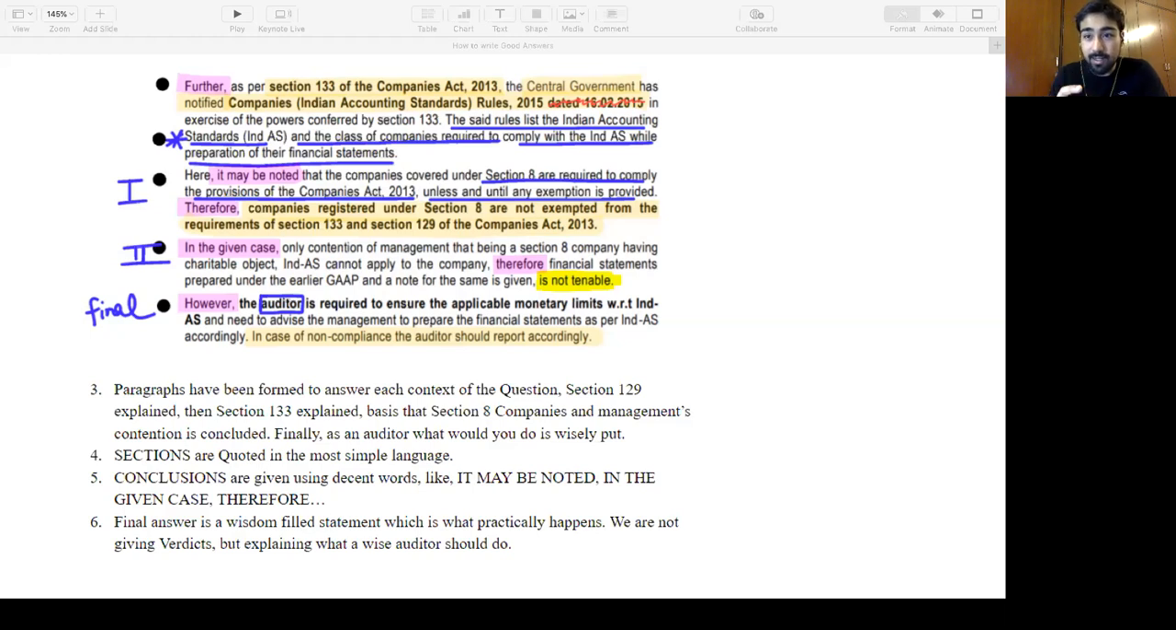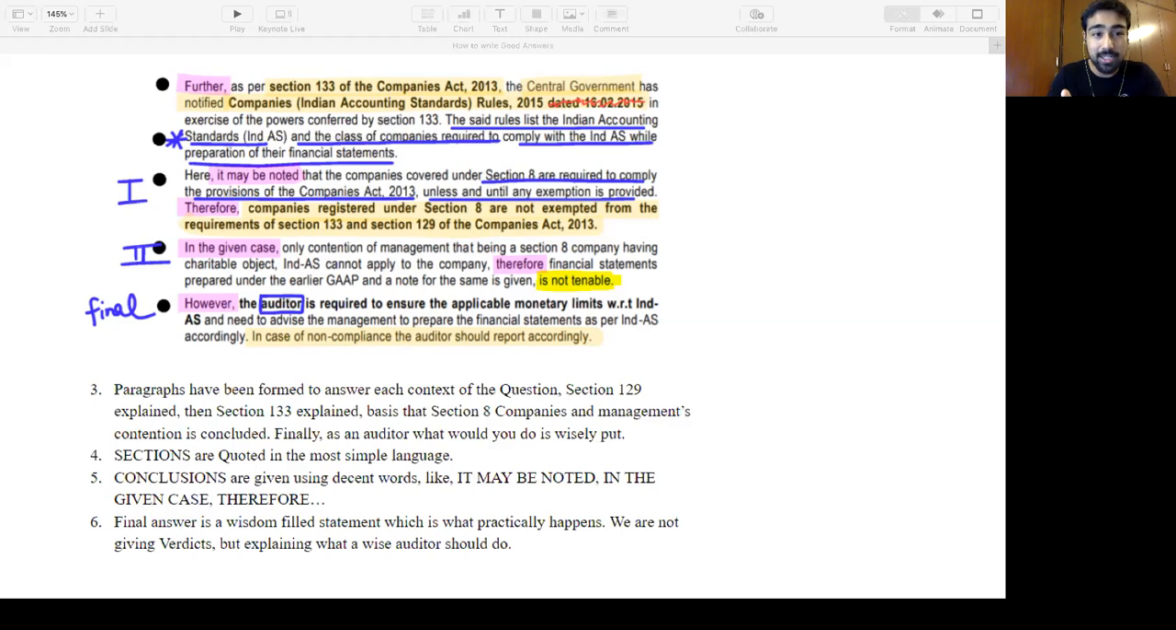Every paragraph starts with something wise, an open-ended, balanced view. This is showing that you're open to interpretation, you're open to learning, right? However, the auditor is required to ensure the applicability monetary limits. Okay, I missed it, but I don't think that's going to be really affecting the part of the question. So in this case, the non-compliance, auditor should report accordingly. See, same wordings. This is what I'm telling you. The more you read about the answers, you'll get to know what ICAI is actually expecting.